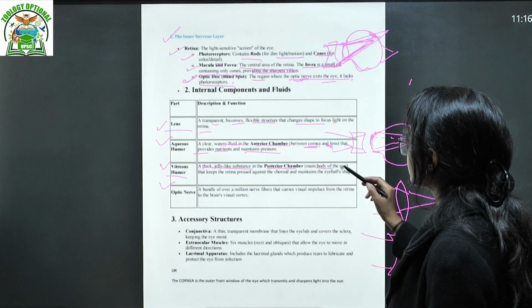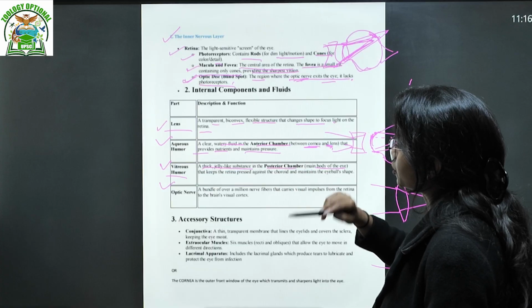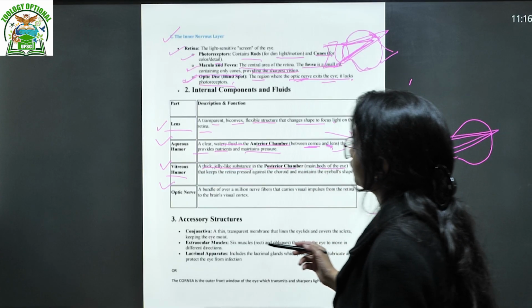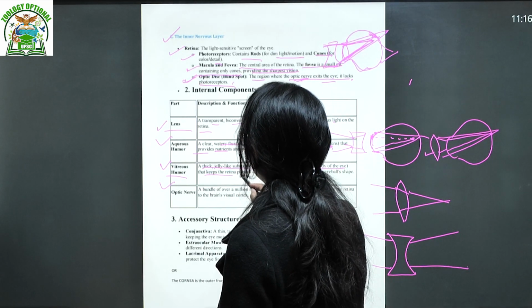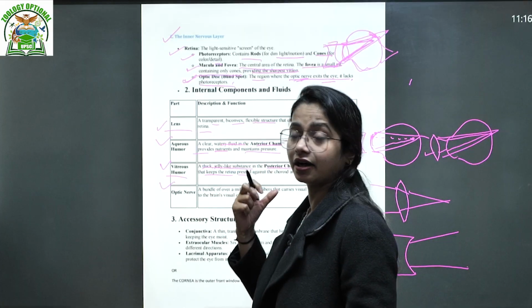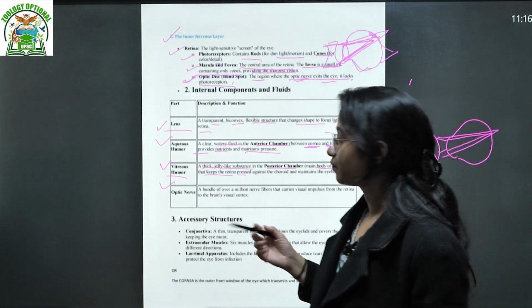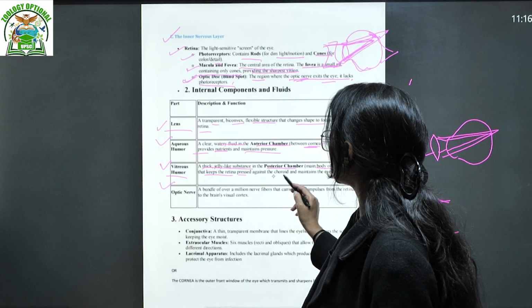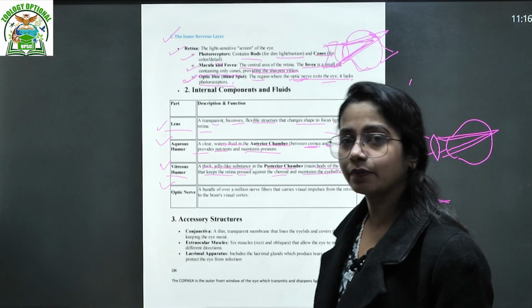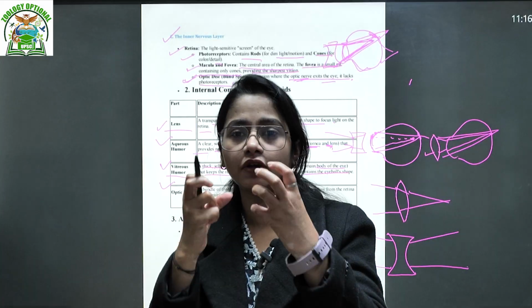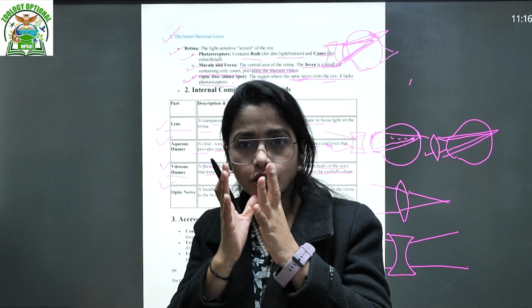A jelly-like substance in the posterior chamber, that is the main body of the eye, keeps the retina pressed. Retina is this part, remember always, right? It presses the retina against the choroid and maintains the eyeball shape. What does that fluid do? Fluid also creates the pressure, right?